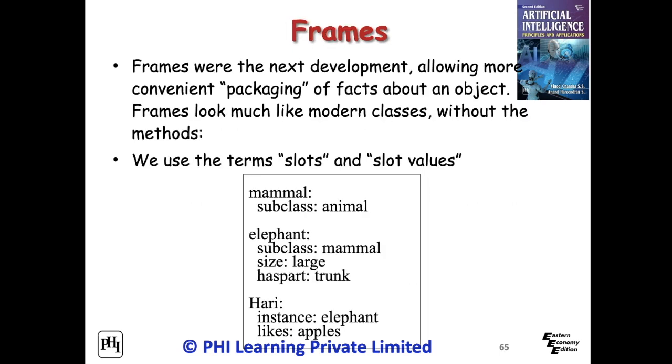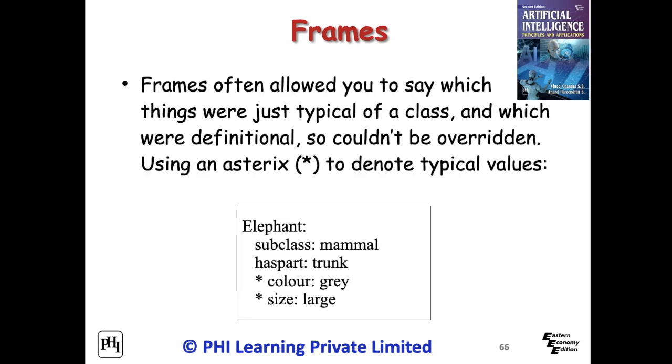Frames are data structures to represent a mental model of a stereotyped situation, such as driving a car, attending a meeting, eating in a restaurant, etc. Knowledge about an item is stored in a single unit called a frame. When a new situation is encountered, an appropriate frame is selected for reasoning about the situation. Frames often allowed you to say which things were just typical of a class, and which were definitional, so couldn't be overridden. For example, elephants can be represented in a knowledge structure as follows.